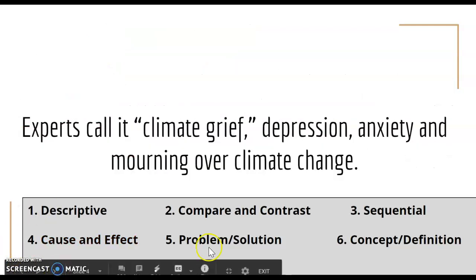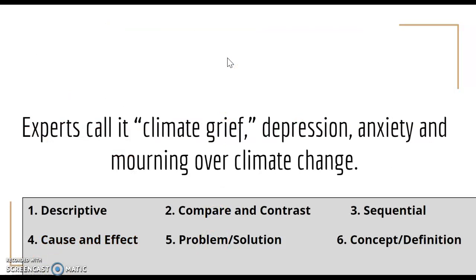All right, let's try another one. Experts call it climate grief, depression, anxiety, and mourning over climate change. All right, choose what you believe to be the best text structure for this sentence.